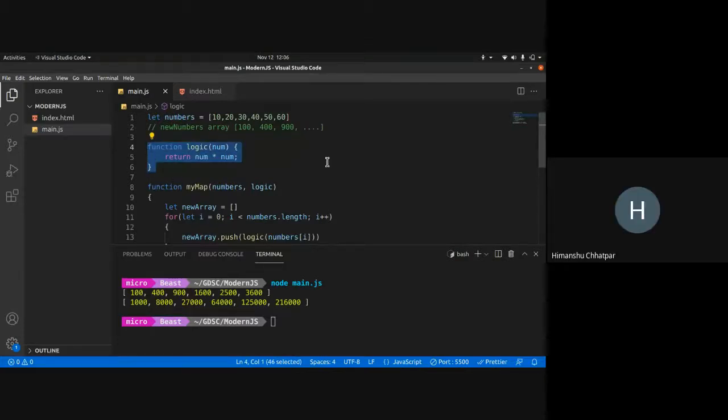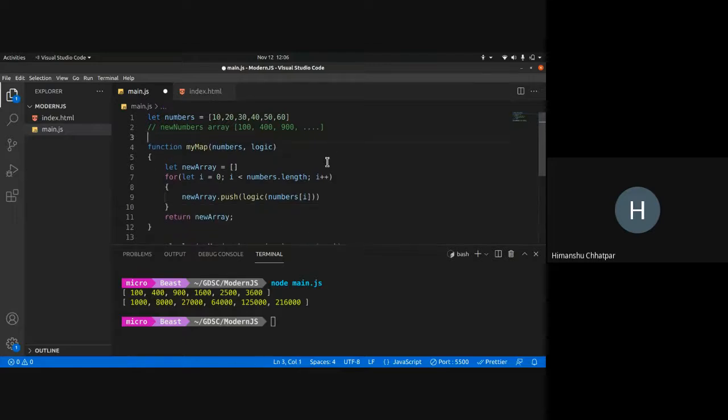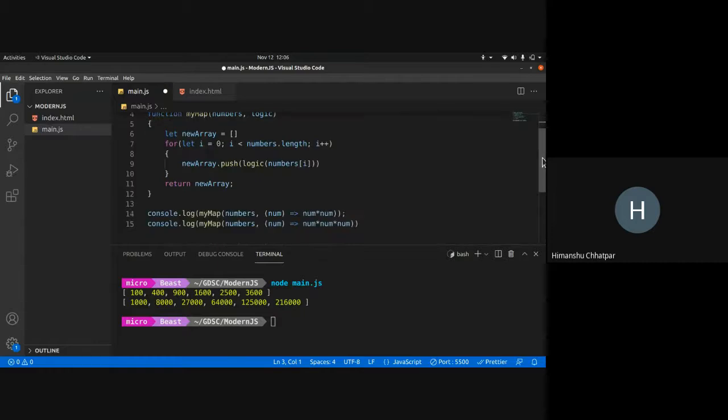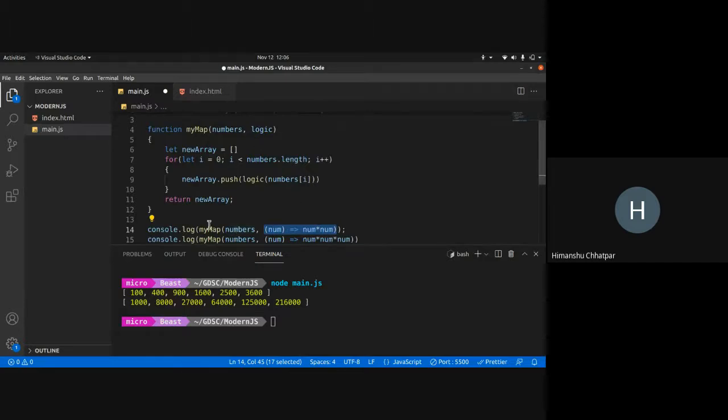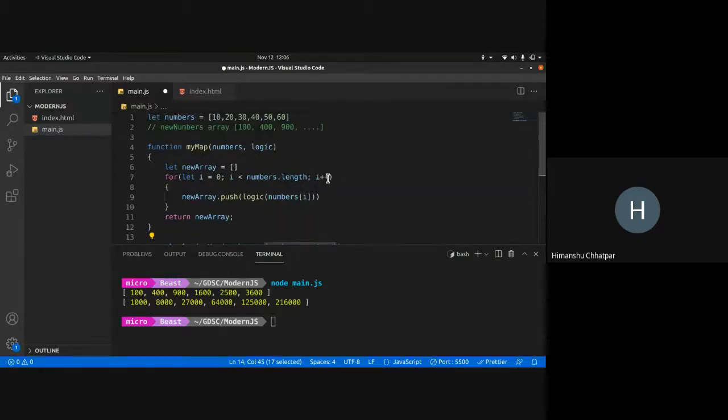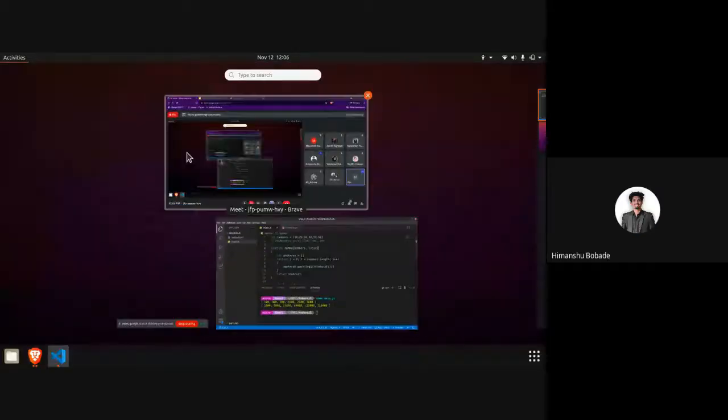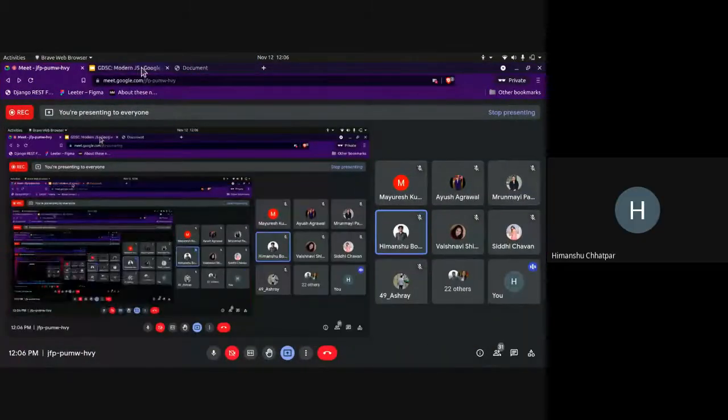So I'm not actually passing the logic to that. What's passed is this anonymous function. It is getting passed over here for this line, line 14. For line 15, this anonymous function is passed as logic. Okay, and these are my arguments. Yes, got it. So moving on.